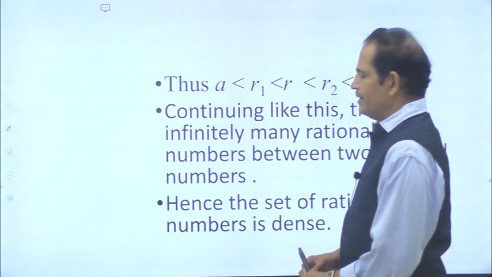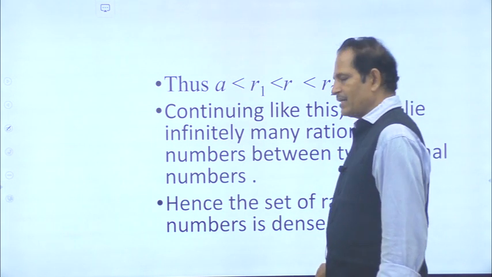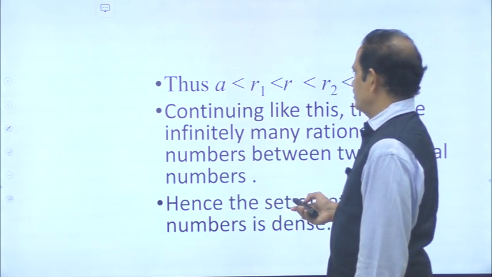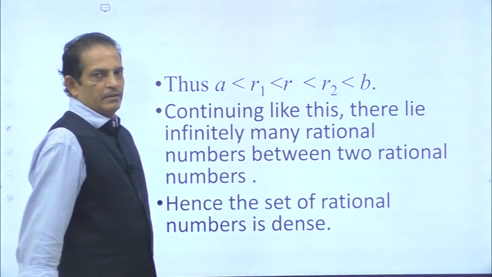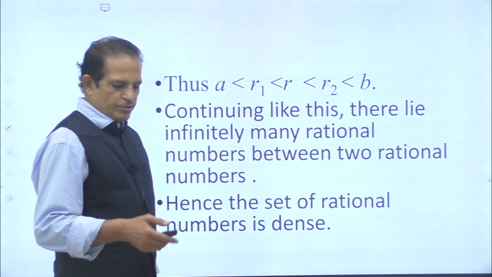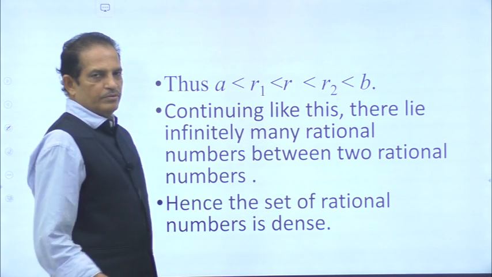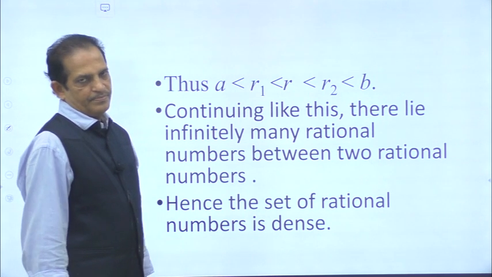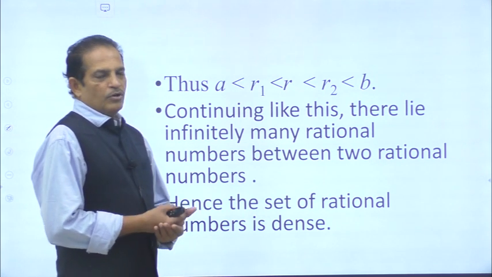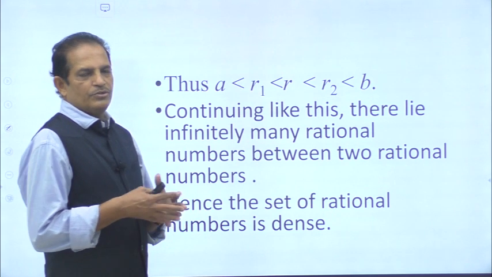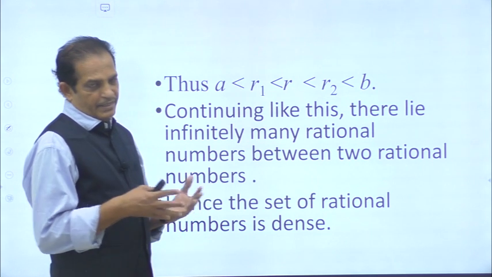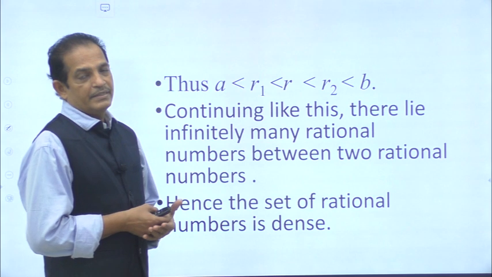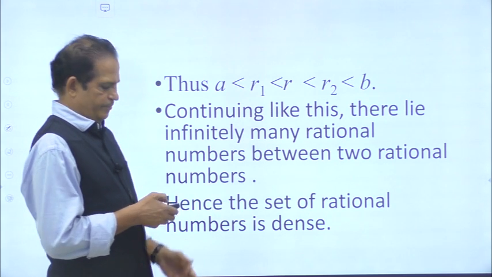So my dear students, we have proved two to three theorems on real numbers. From this it should be understood that the set of real numbers is infinite, the set of rational numbers is infinite, and so many other things.